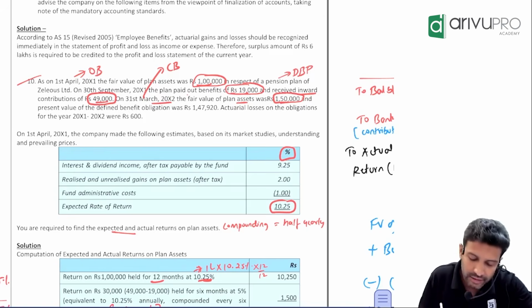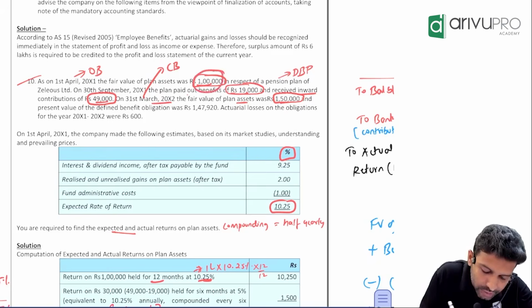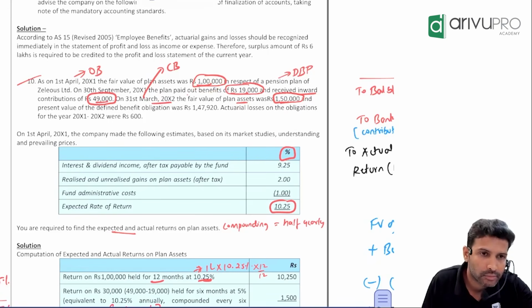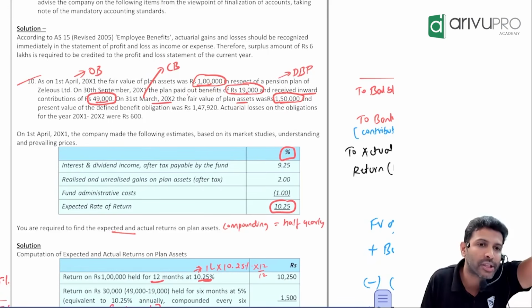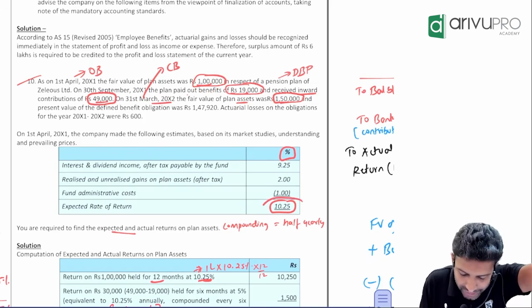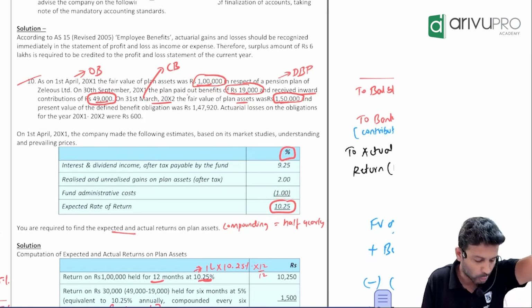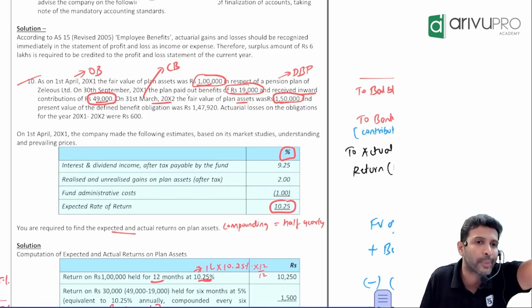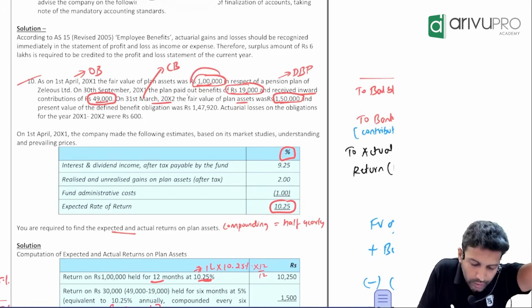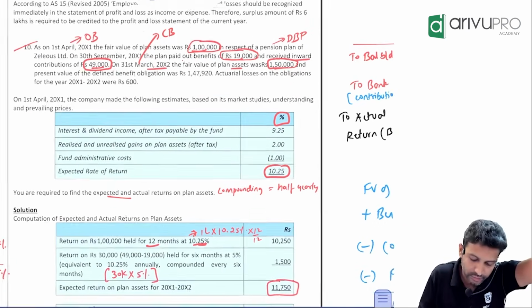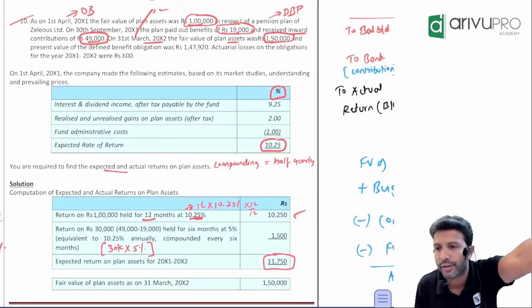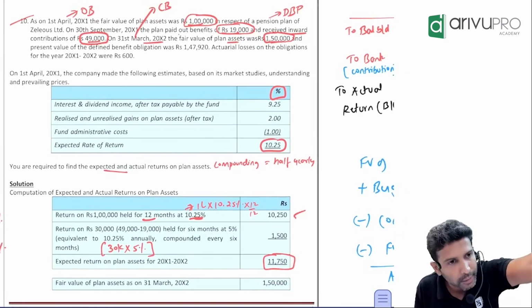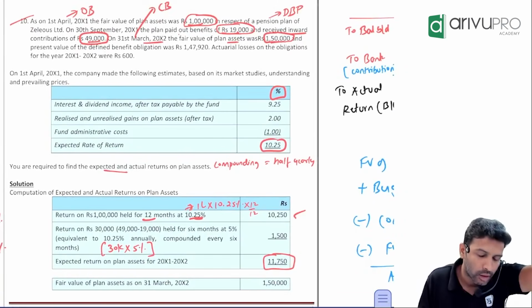What was my investment account's opening balance? 1 lakh. Yes, sir. I have an investment whose value is how much? 1 lakh. How much return am I expecting? 10.25% for the whole year. So on my 1 lakh, how much return am I expecting? 1 lakh into 10.25%, which is how much? 10,250. Agreed?